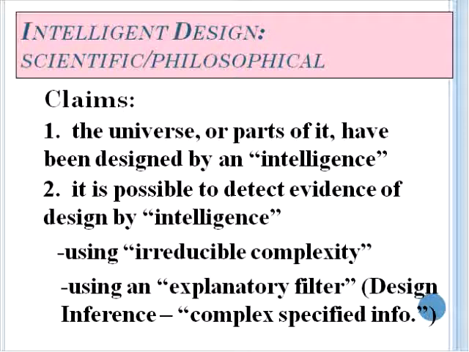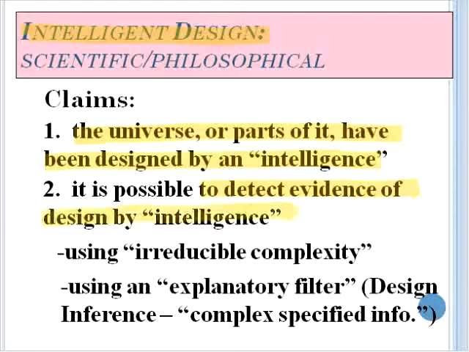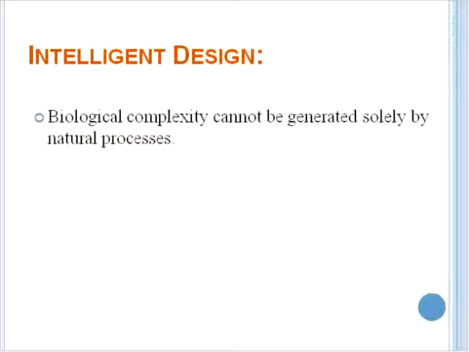We cannot dispute the idea of intelligent design either. The intelligent design theory claims that the universe, or parts of it, have been designed by an intelligence, a divine being. It's possible to detect evidence of design by intelligence. We have extremely complex life systems, organisms. We can use an explanatory filter. How is the design process followed? It's certainly complex with specified information. Intelligent design holds that with the amount of biological complexity on the planet, it cannot be generated solely by natural processes.